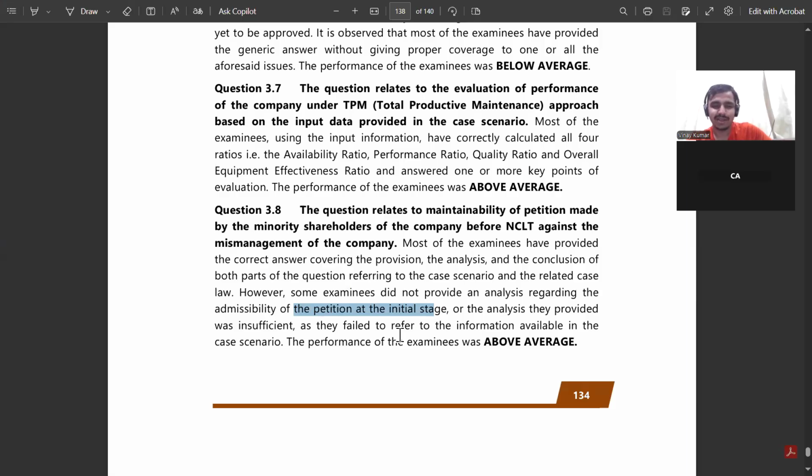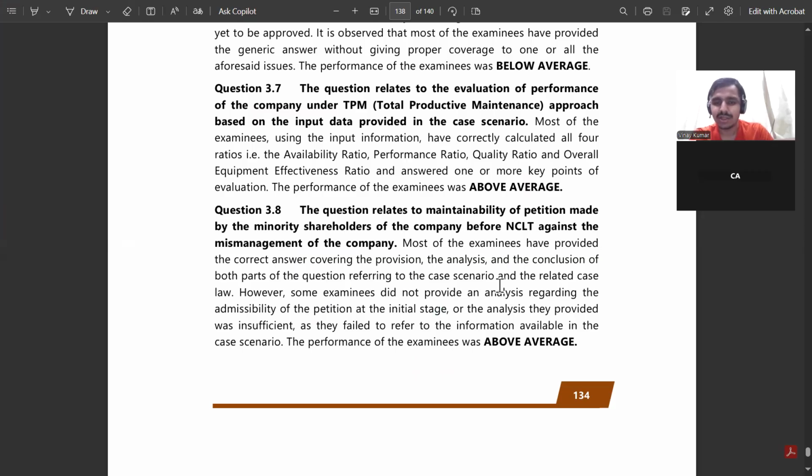So see what the examiner is seeking from that. Firstly, the provision should be there, then your analysis, and then the conclusion. Three parts in every question, what you have to present in the descriptive one. First, write the provision, the analysis of the case facts from the case scenario, and write the conclusion.